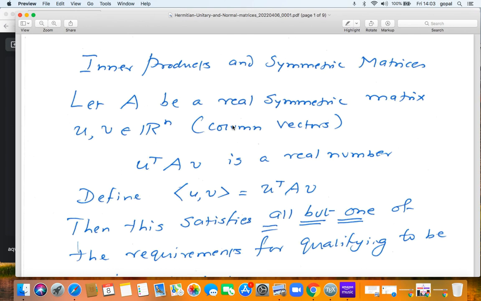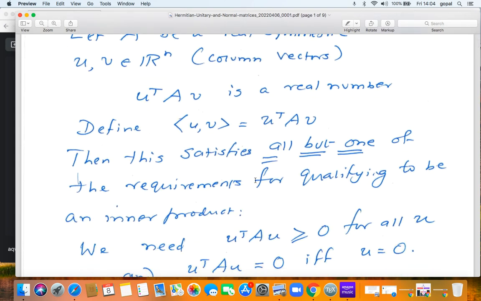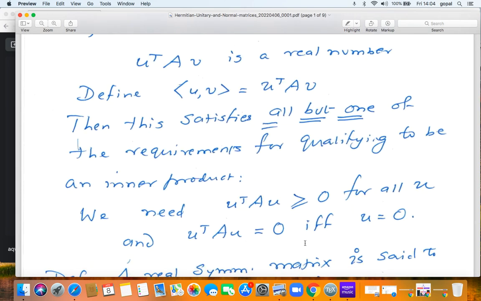So all conditions are satisfied except one important condition, positive definiteness. That is not clear and not obvious. In fact, it is not true without any further qualification. What do you want? You want the inner product of U with itself to be strictly positive except when U is 0. So U transpose AU should be greater than or equal to 0, and it should be strictly positive unless U is 0.